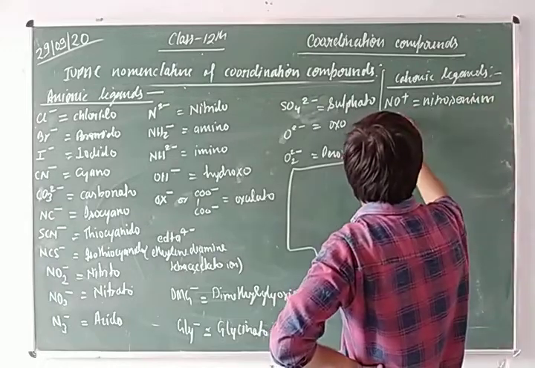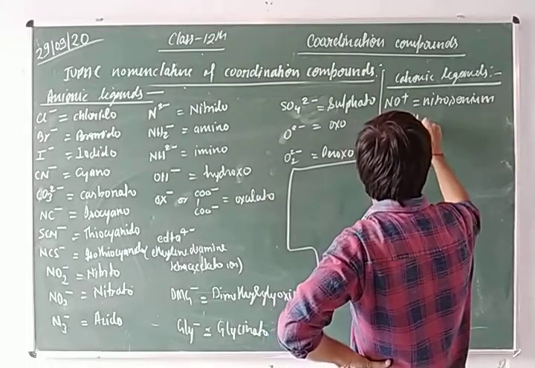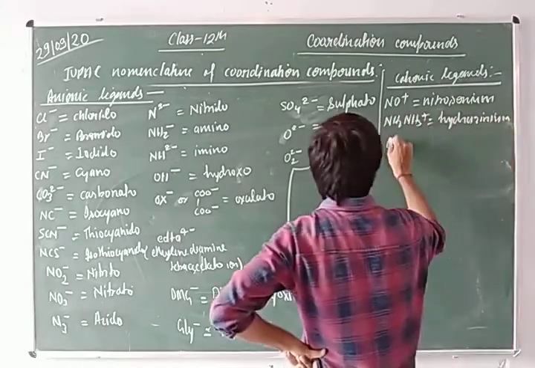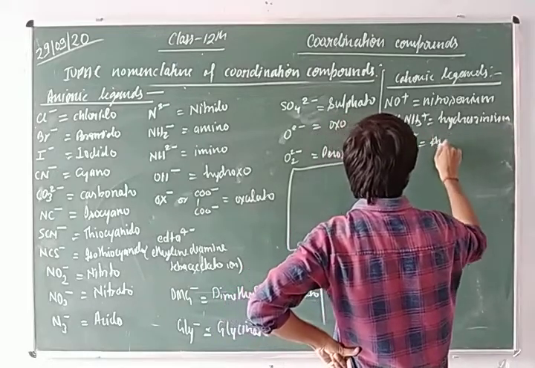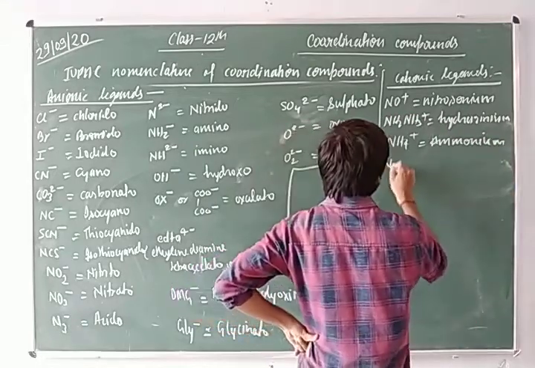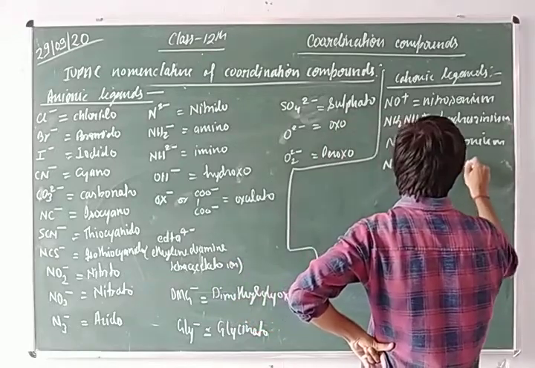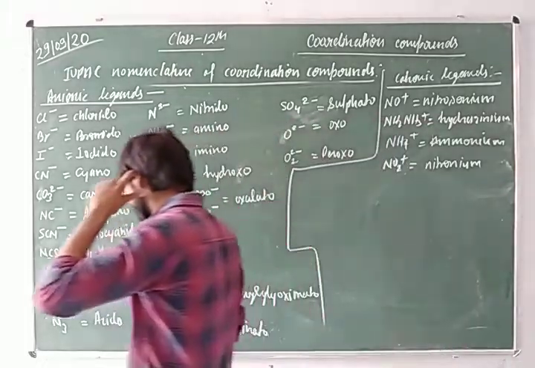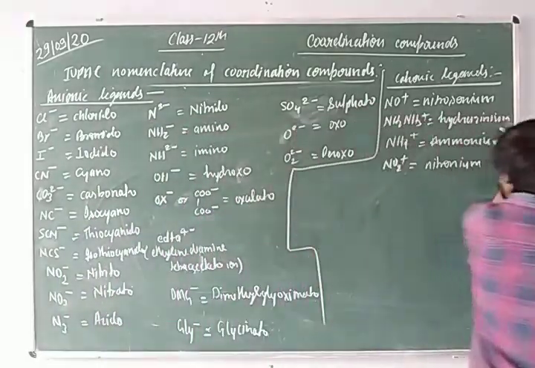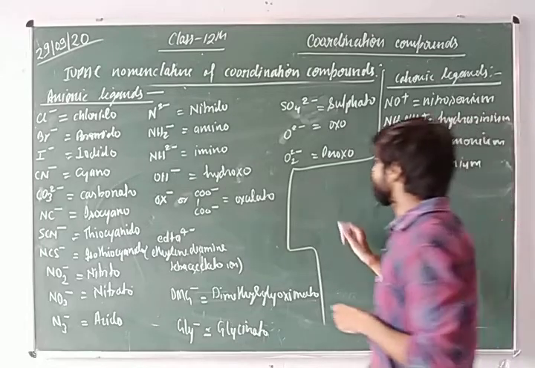NH3+ is hydrogenium, NH4+ is ammonium, and NO2+ is nitronium. So students, you can see that every cationic ligand has a specific ending: their name ends with IUM.